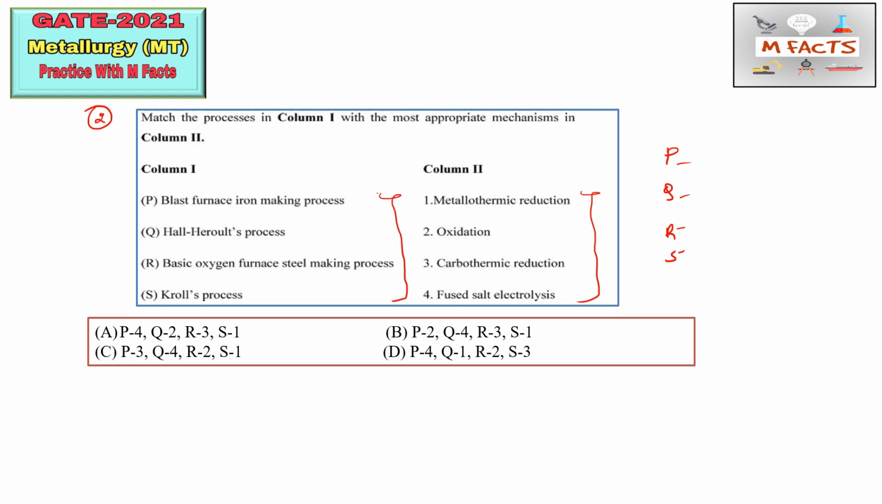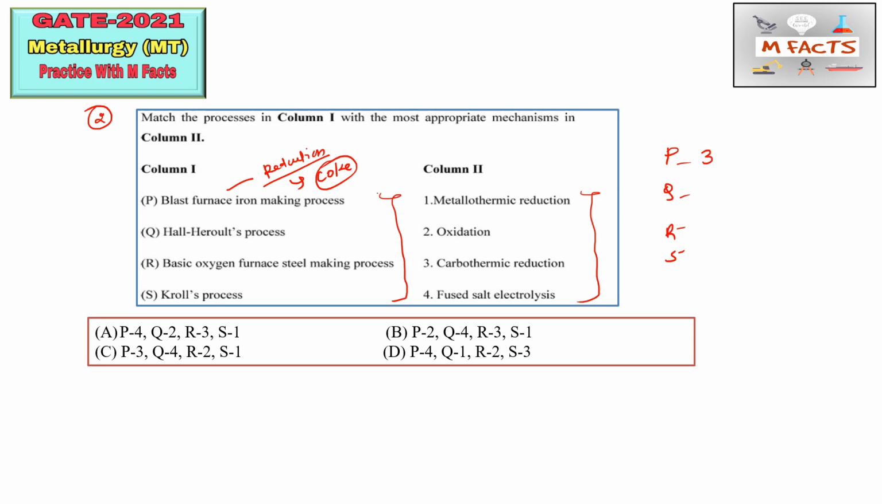Blast furnace iron making process. The blast furnace iron making process is basically a reduction process, and we can do the reduction by using coke. Coke basically gives carbothermic reduction. So P we can match with 3.